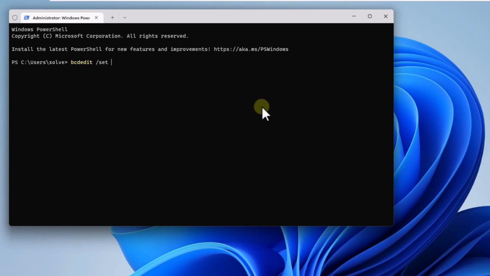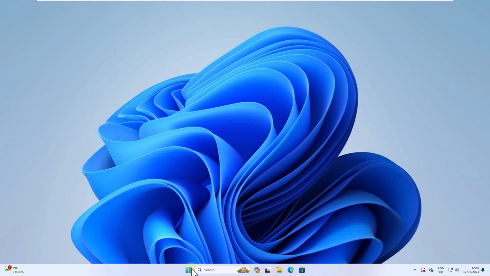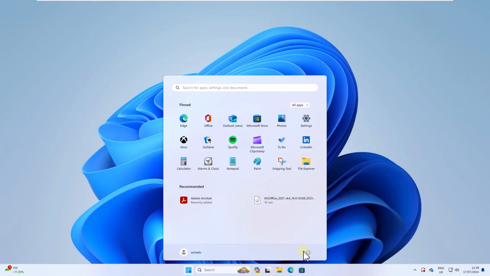Press Enter. Finally, complete the process by restarting the operating system.